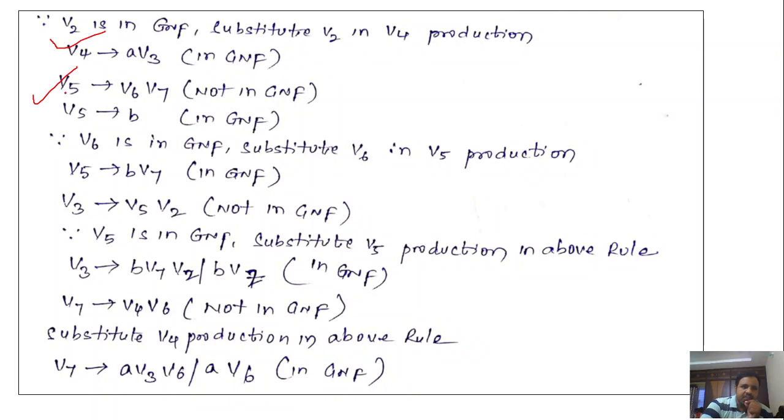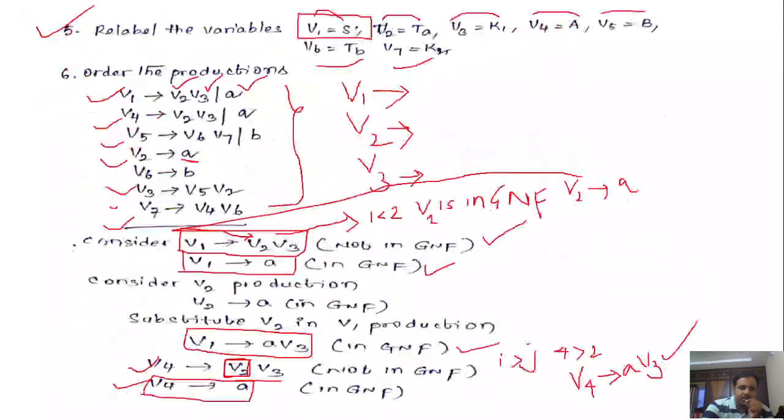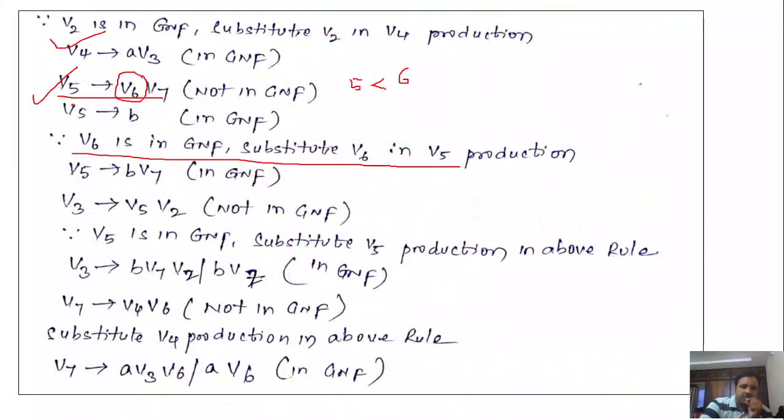Now consider the V5 production. V5 denotes V6 V7, so i is less than j, 5 is less than 6. So check whether V6 is in GNF. Yes, V6 is in GNF. Substitute V6 in the V5 production. What is the V6 production value? V6 denotes B. So substituting the V6 value in the V5 production, you will get V5 denotes B V7. So it comes into GNF.